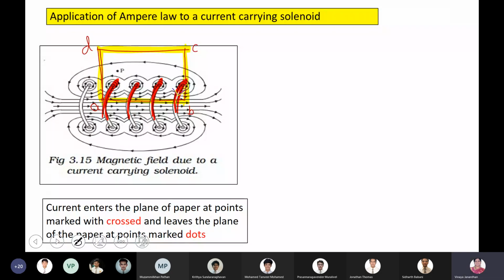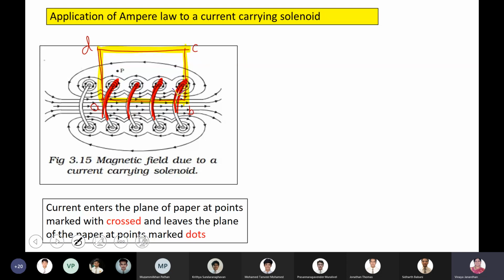Now, application of Ampere law. Two things are there, boys. In accordance with your syllabus, Biot-Savart law for a straight conductor is only a formula. For a circular loop at the center and at an axial point, you used Biot-Savart law to find the strength of the magnetic field. Now, Ampere circuital law: its statement comes first. Second, we have just completed the proof. Look at the two applications of Ampere circuital law: one is for the solenoid, the other is for the toroid.